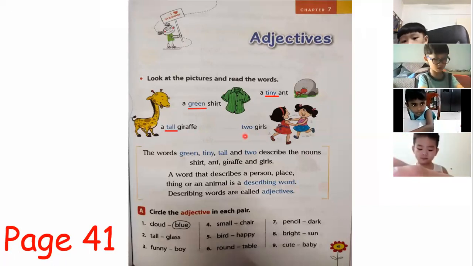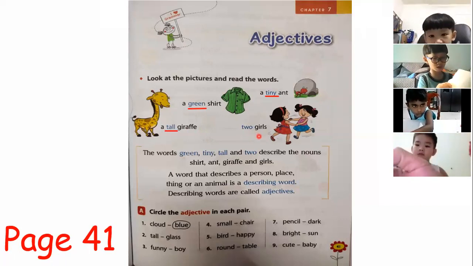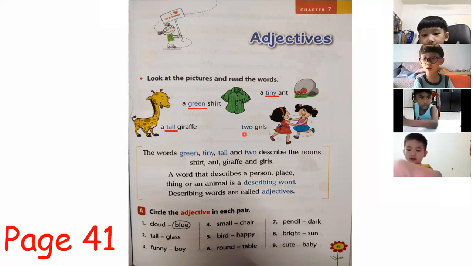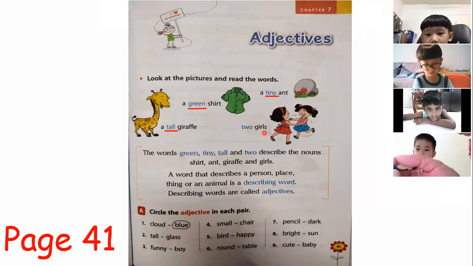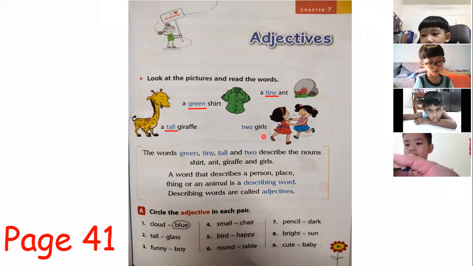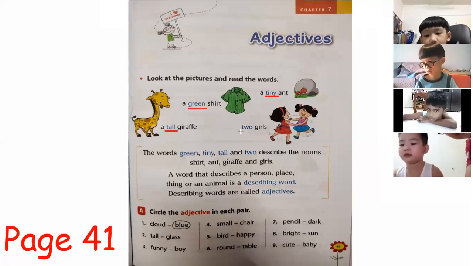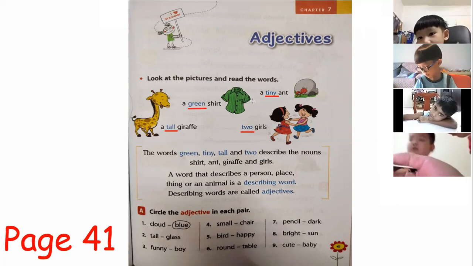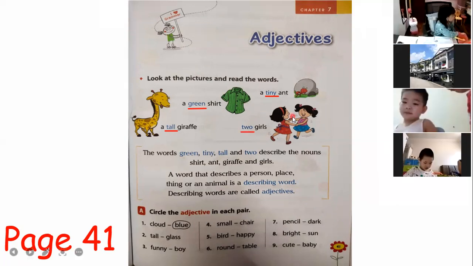The next one, children, let's read. Everybody say, 2 girls. Can all of you say with me? 2 girls. So what is the adjective here? Sharvin, what is the adjective here? It's about 2 girls. So what is the word that they use to describe? 2 is plural and girls are plural. 2 is the adjective here because numbers also can describe people.